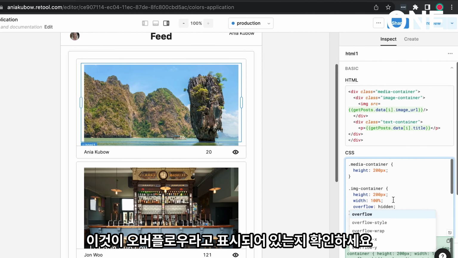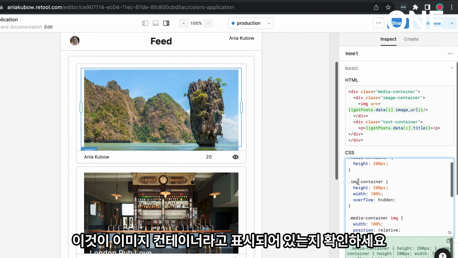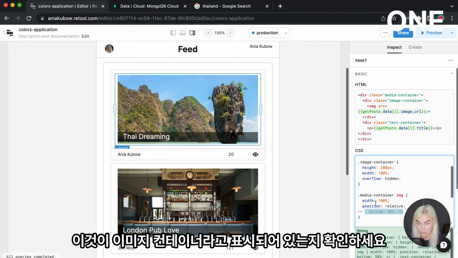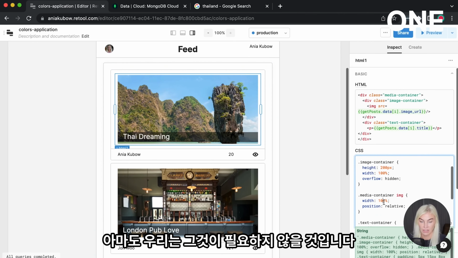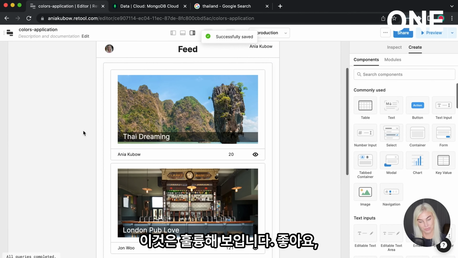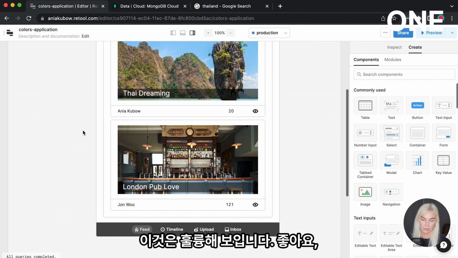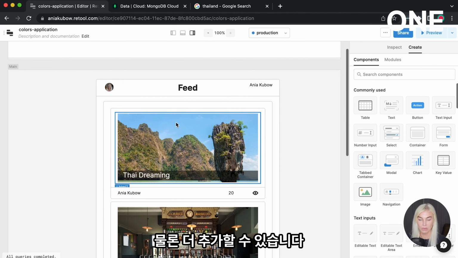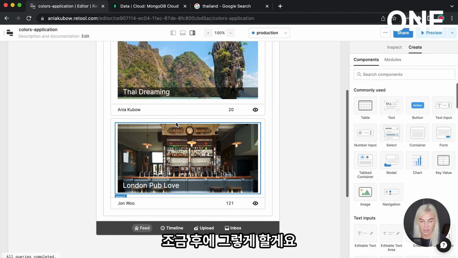And great. So that is looking so much better. Make sure this says overflow. Make sure this says image container. Okay, perhaps we don't need that. This is looking great. Okay, so there we have our 2 posts. Of course, we can add more. We'll do that in a bit.